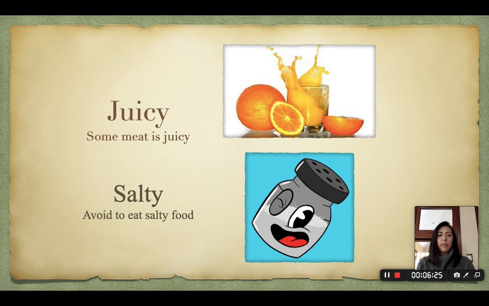For example, if I say the watermelon is very juicy, we could be talking about food, fruit, something like that. Salty. Okay, look at the picture. Avoid eating salty food, because if we eat a lot of salty food, it is a little bad for our health, right? Let's continue with the next.